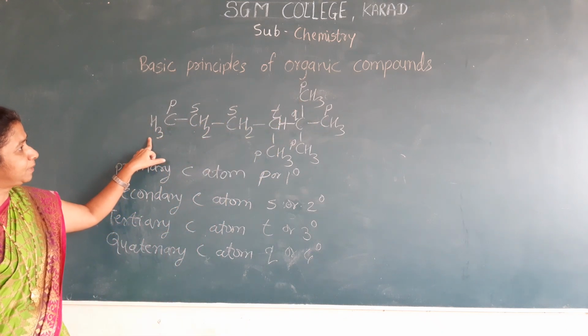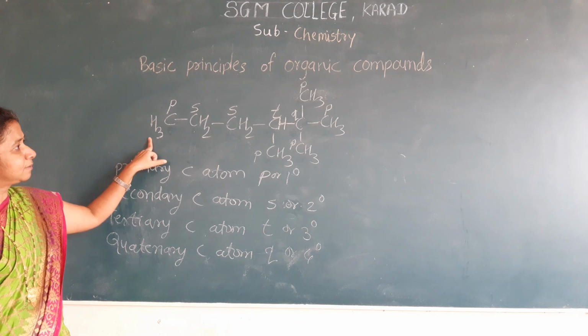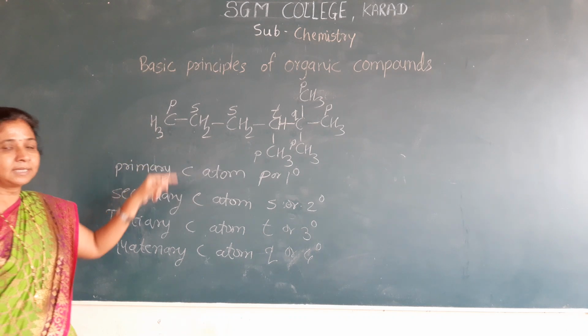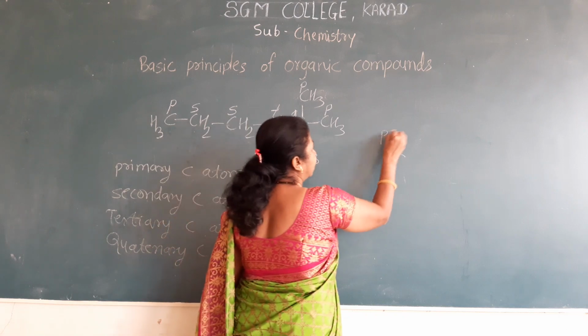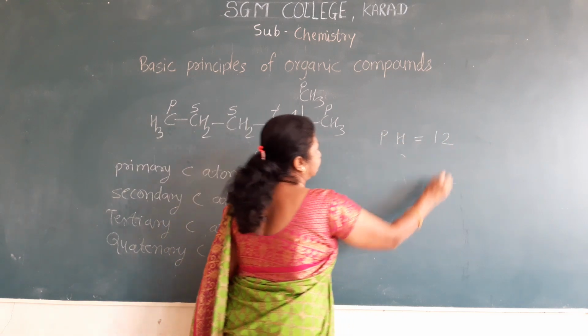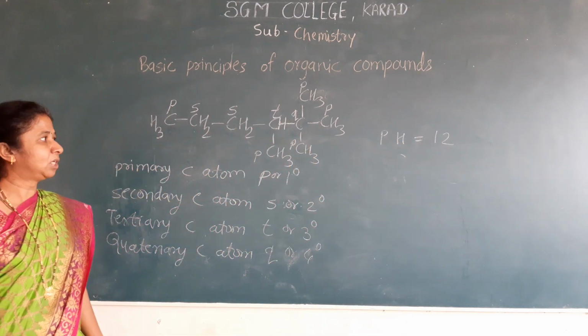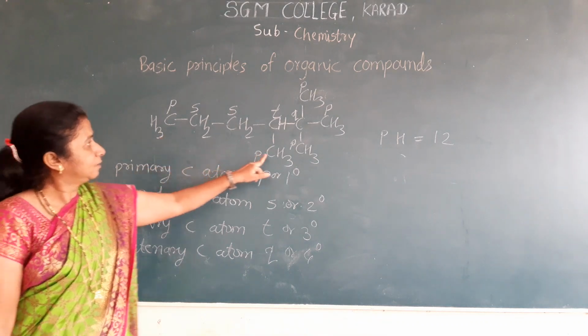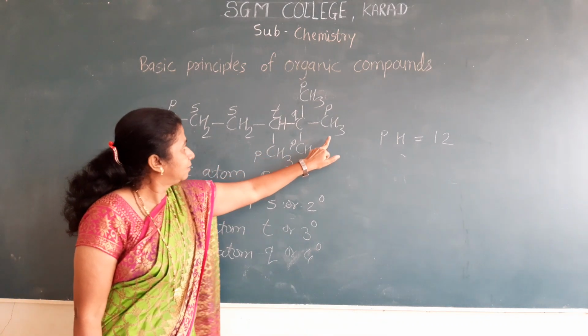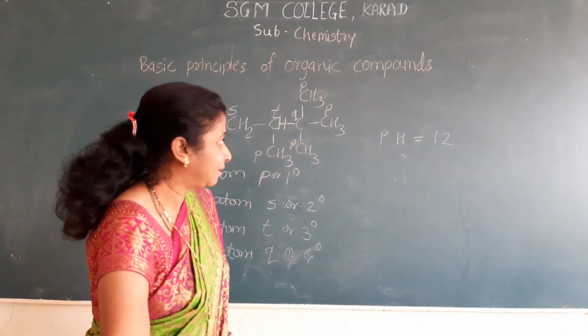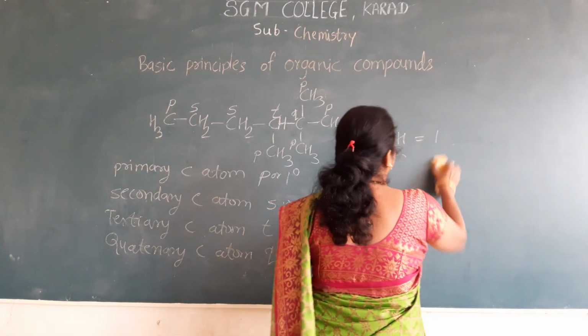Then how many primary hydrogen atoms? 6 and 6, the primary hydrogen atoms are 12. Then 3 and 3 more. How many? 15.